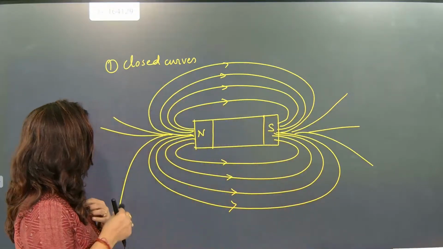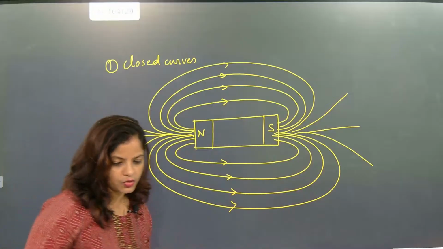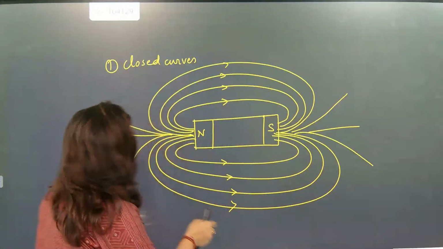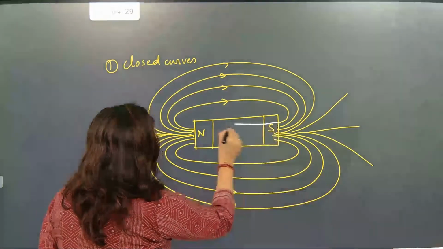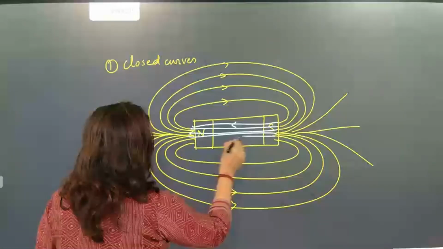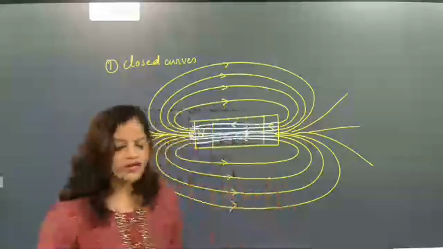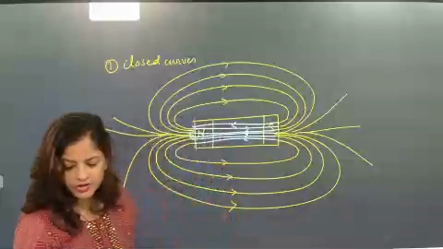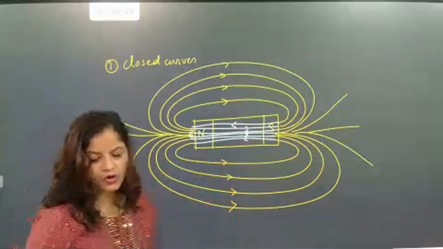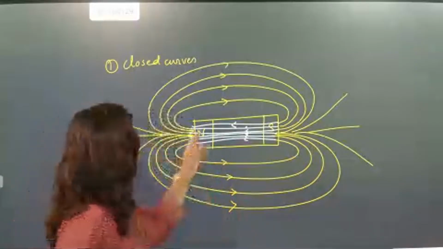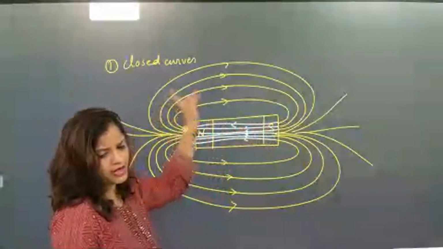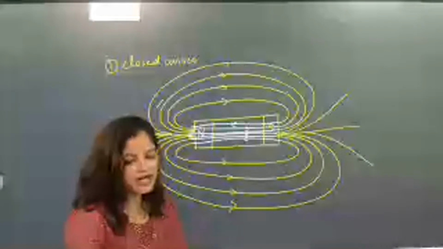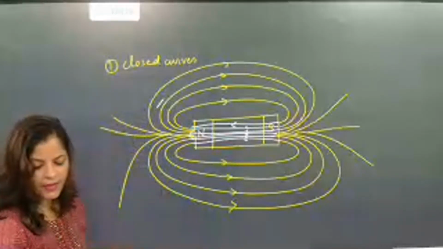Please now look here. Focus and work. So magnetic lines of force are closed curves. Closed curve means they come from the north pole towards the south pole, and inside they run parallel and join. Inside it is going from south to north and outside it is going from north to south. I hope you have understood. This is about the magnetic lines of force.